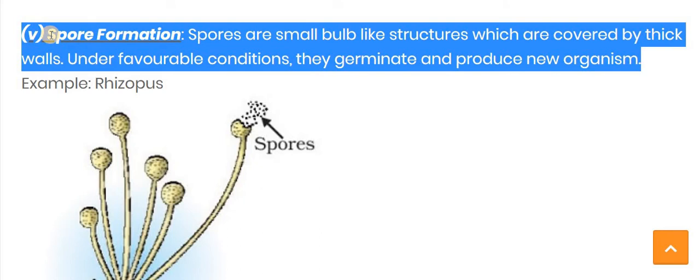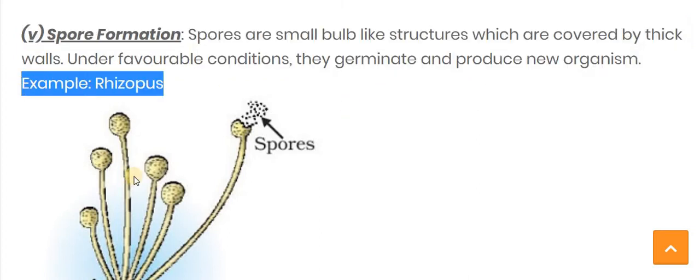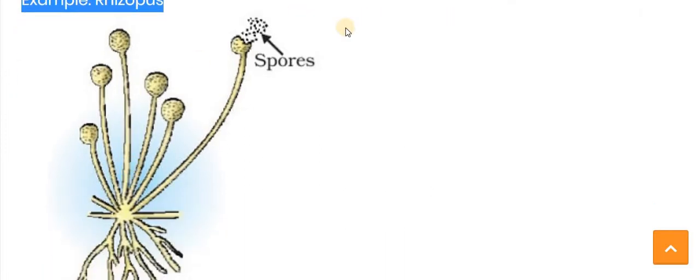In spore formation, the spores are small bulb-like structures covered by a thick wall. Under favorable conditions, when the required atmosphere comes, they are able to germinate, and after germination they produce a new organism. And the example of spore formation is Rhizopus. Here you can see the structure of Rhizopus, and this tip portion, the bulb-like structure, is called the spore.